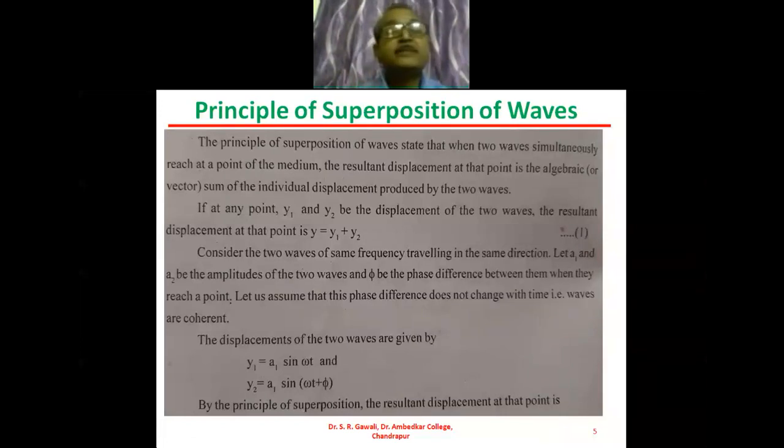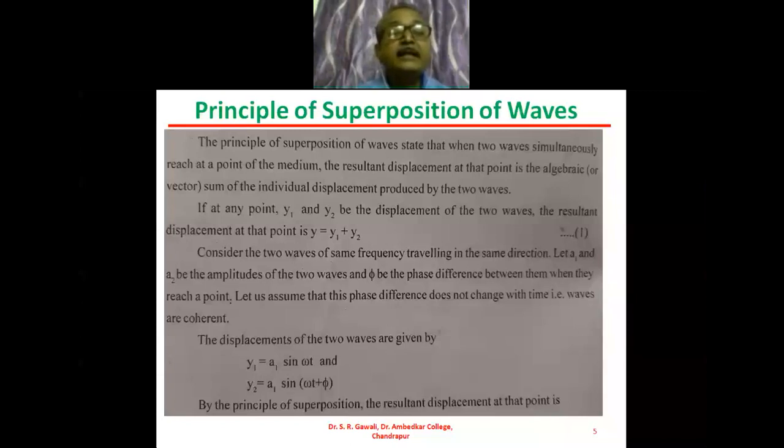Amplitude of the first wave is A1, amplitude of the second wave is A2. And phi is the phase angle, the phase difference between the two waves when they reach a point. Let us assume that this phase difference does not change with time and the waves are coherent.